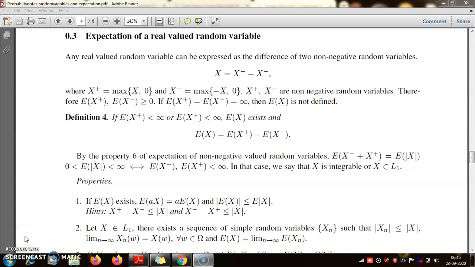Hello friends. So far I have spoken about expectation of simple random variables and non-negative, extended it to the concept of expectation of non-negative valued random variables, and we have stated and proved a number of properties of expectation of non-negative valued random variables, and two important lemmas have been stated. One important lemma and two important theorems have been stated.